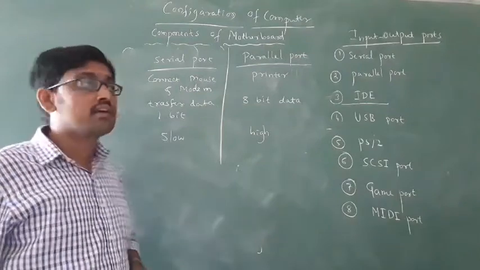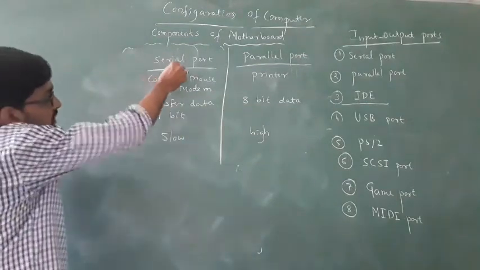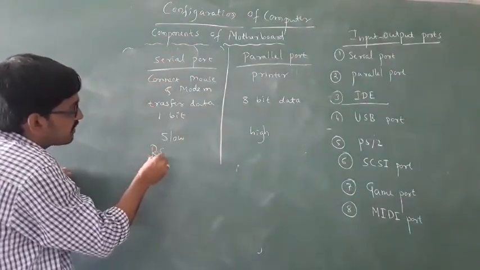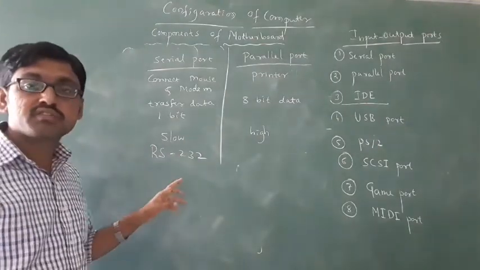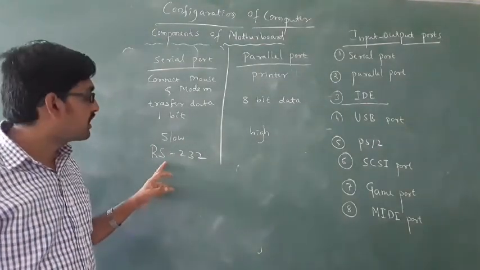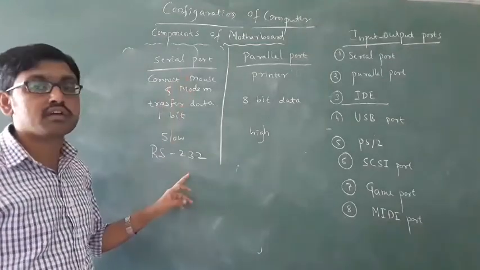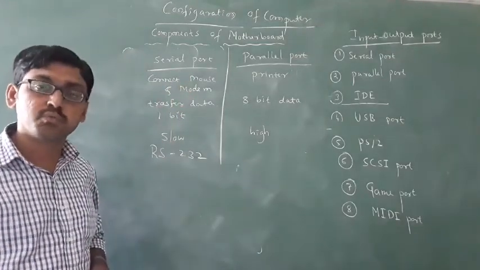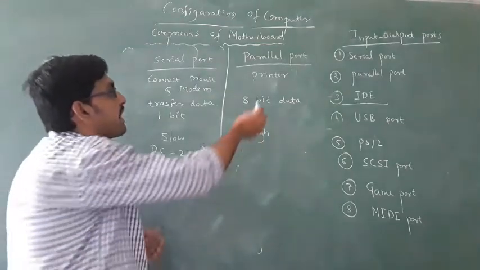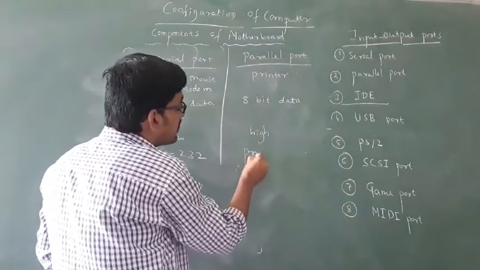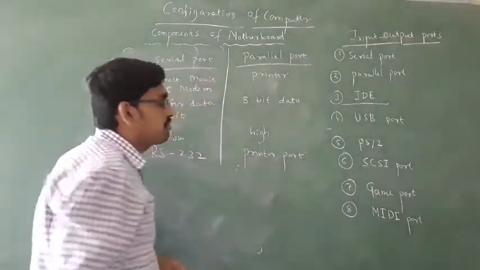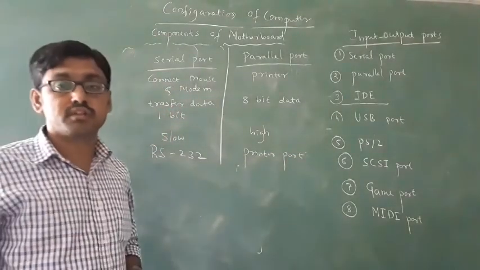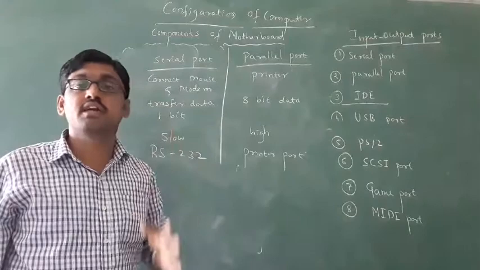Next, the serial port transfers the data very slowly, but the parallel port transfers the data at high speed. Okay, then the serial port is also called the RS232 port. That is another name for it. Which is the RS232 port? Nothing but the serial port is called the RS232 port. Then which is the parallel port? The parallel printer port is also called the printer port. They asked this in the examination last year.